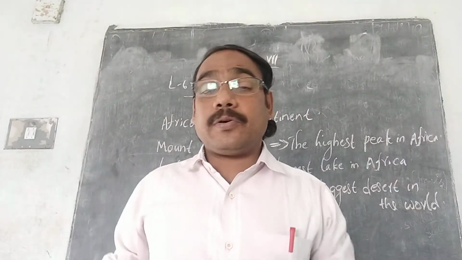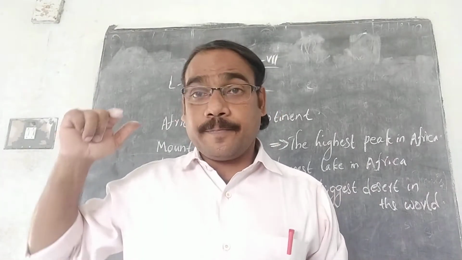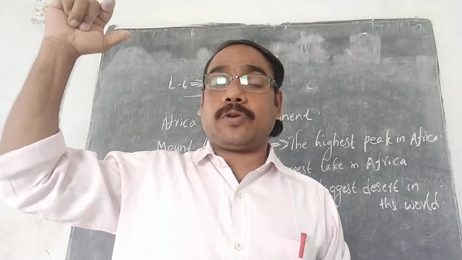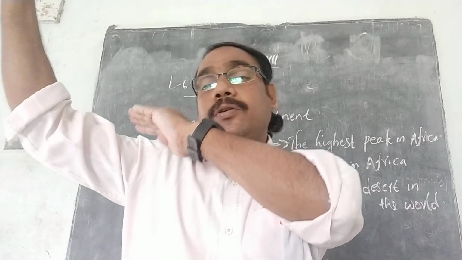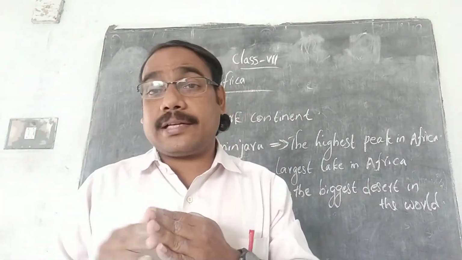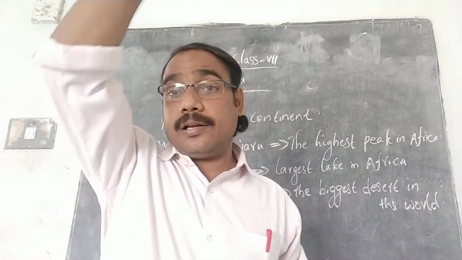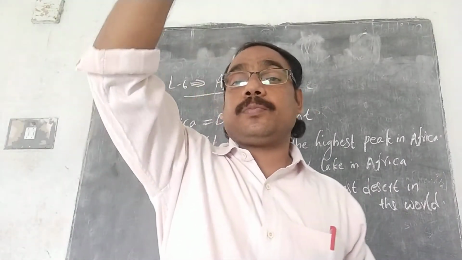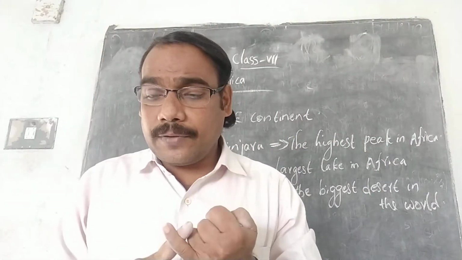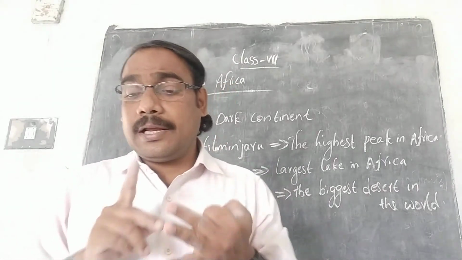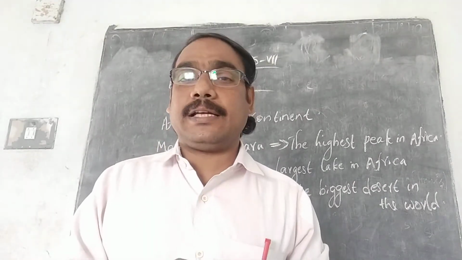So when I explained to you about this globe, 0 degree latitude is known as the equator, 23.5 degree north is the Tropic of Cancer, 23.5 degree south is the Tropic of Capricorn, 66.5 degree north is the Arctic Circle, 66.5 degree south is the Antarctic Circle, 90 degree north is the North Pole, 90 degree south is the South Pole. Tropic of Cancer, Tropic of Capricorn and the equator pass through this continent. Did you get the specialty?